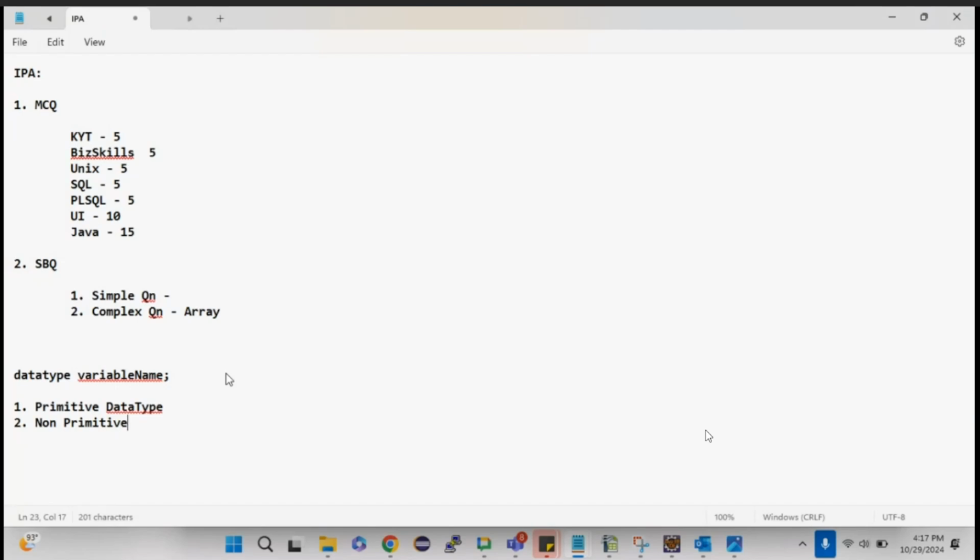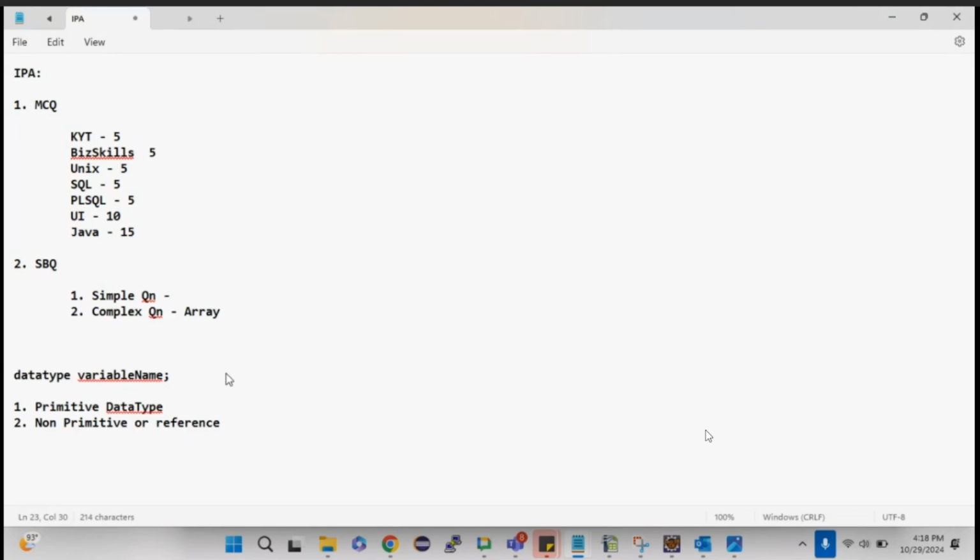So what do you mean by primitive? A primitive data type actually stores the value. Whereas if it is non-primitive or reference, both are the same, it will store the memory address. That is the difference. In a primitive data type, the values get stored straight away, so obviously it will be fast and efficient, and the memory usage is also more efficient. Whereas in non-primitive it will store only the memory addresses where the values are getting stored. That memory address alone will be there.